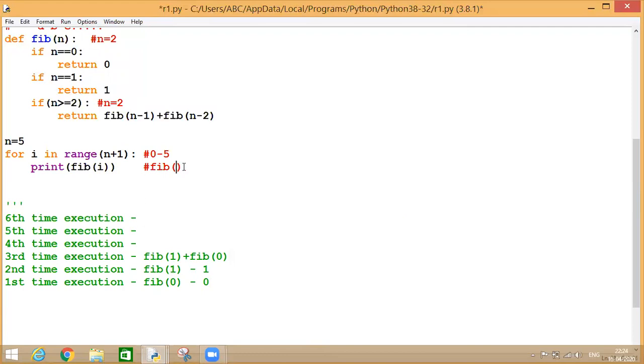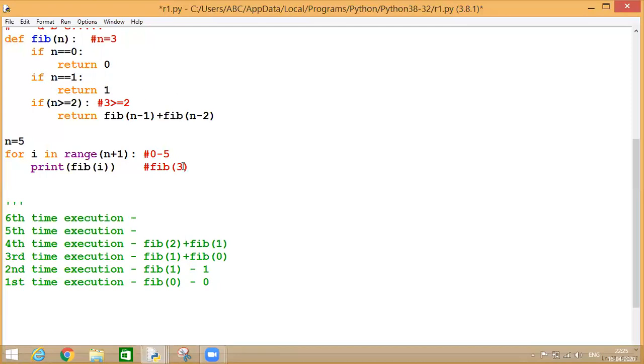Next time, I has been incremented by 1. It has become 3. Now n will hold the value as 3. Here we are checking 3 is greater than or equal to 2 or not. Condition becomes true. Again, in the form of an equation, we'll get the result like n minus 1. So if n is 3, what is n minus 1? It is 2, and n minus 2 is 1.